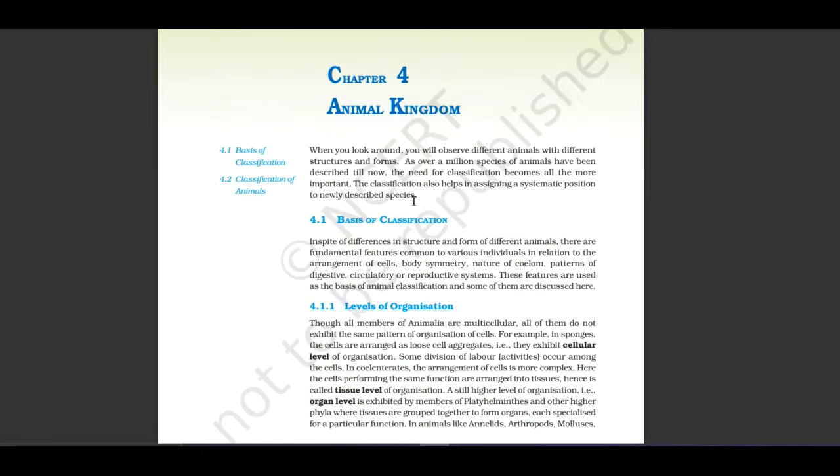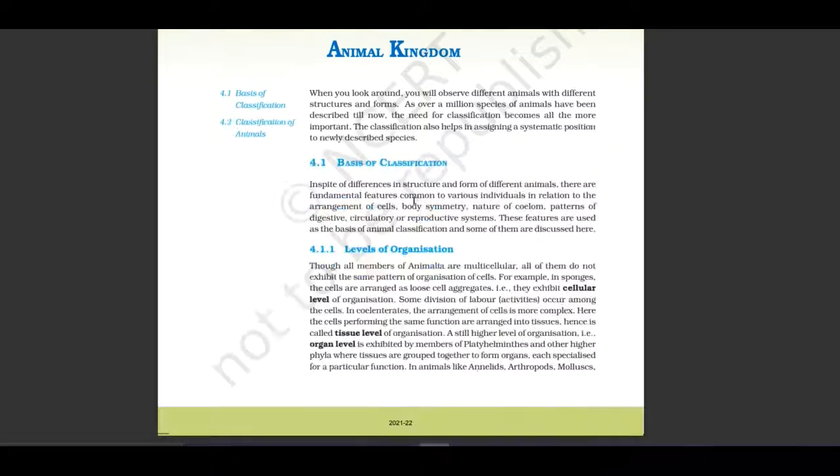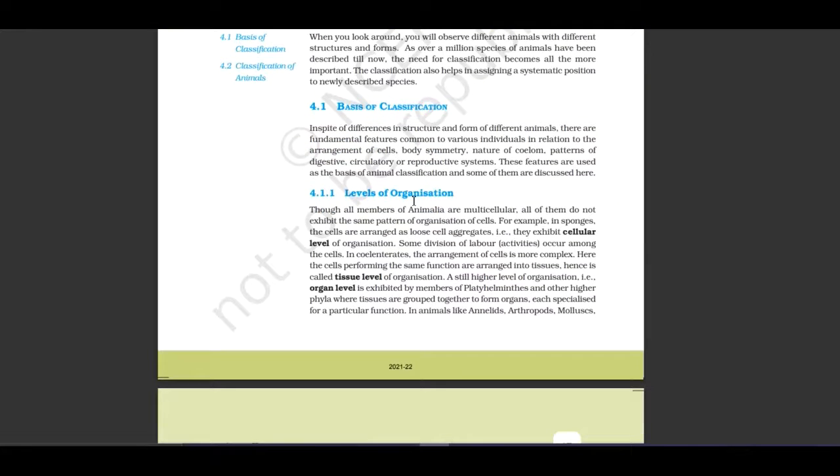When you look around, you will observe different animals with different structure and forms. As over a million species of animals have been described till now, the need for classification becomes all the more important. The classification also helps in assigning a systematic position to newly described species. Let us see the basis of classification.